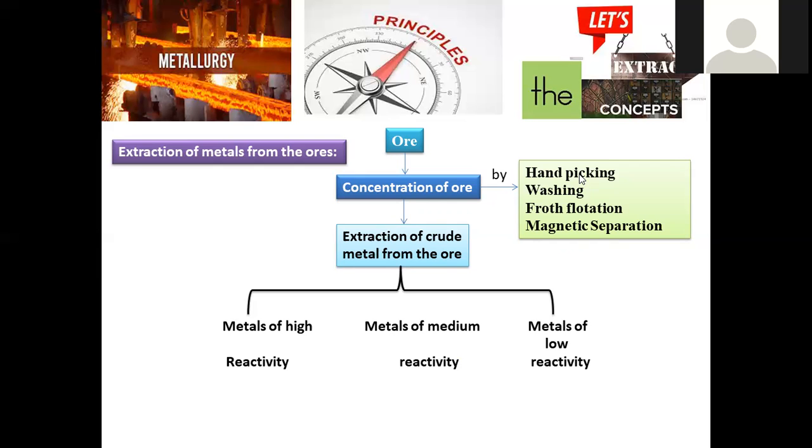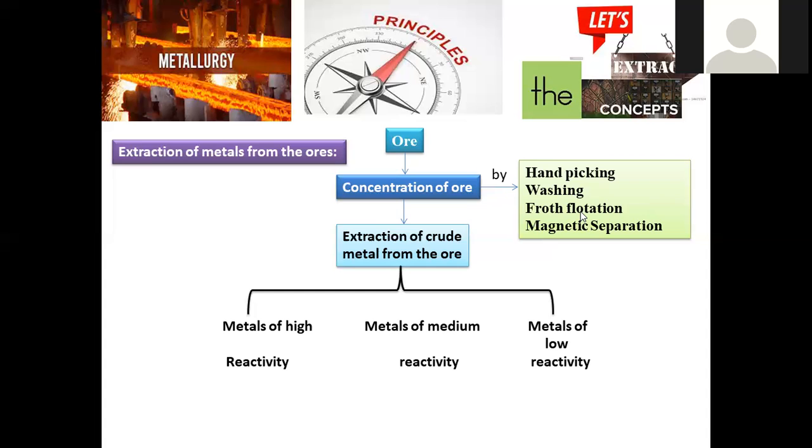By simply identifying color, texture, and physical state, you can clearly distinguish which particle is a mineral and which is a rock or sandy particle. Next is washing. Some of the impurities are water soluble and metals are water insoluble, so water soluble impurities will be discarded by this process called washing.